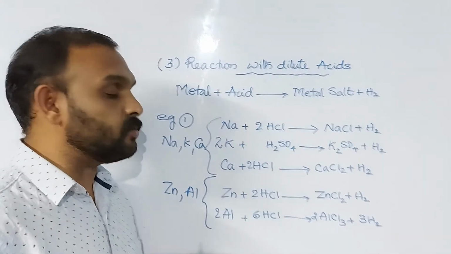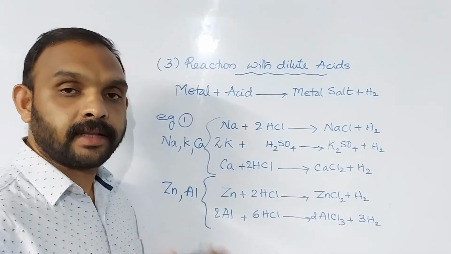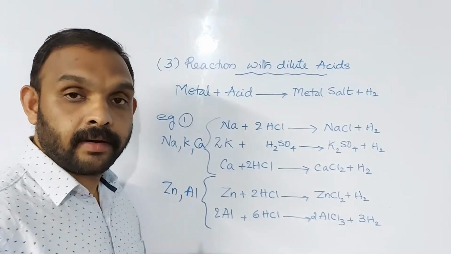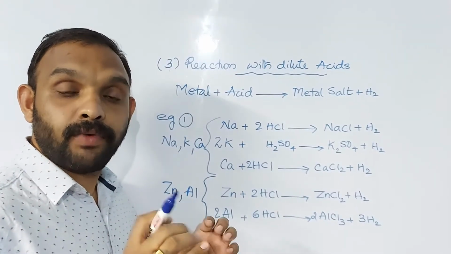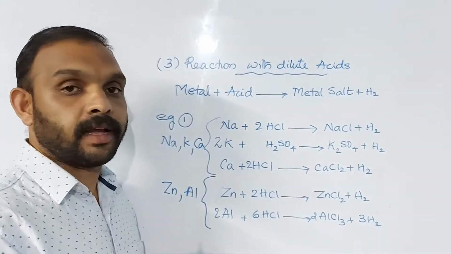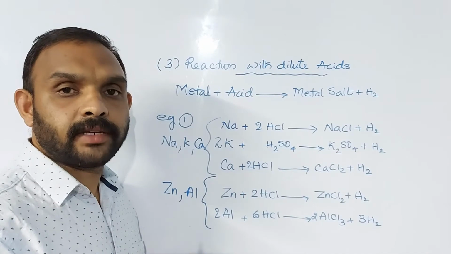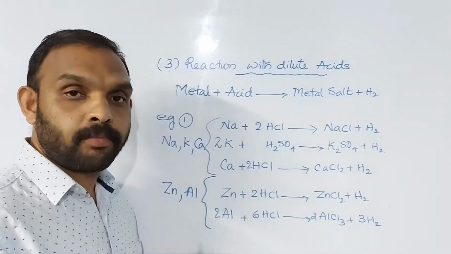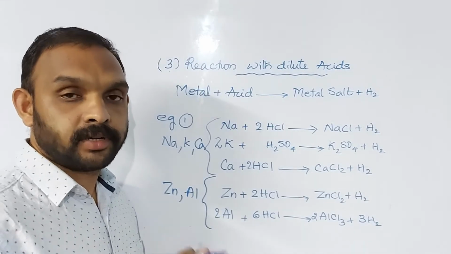Clear? Now let's move to the next one. Another example is that metals like iron do not react very rapidly with dilute acids. So we can say that iron is much less reactive than metals like zinc, sodium, potassium, aluminium, calcium, etc.